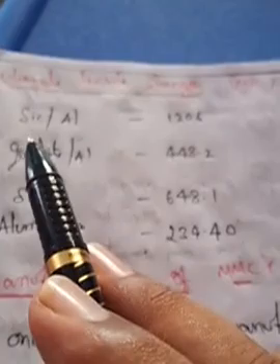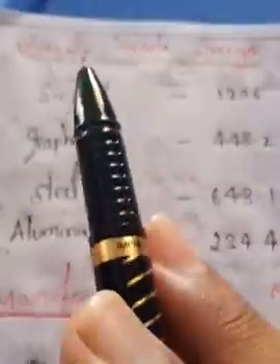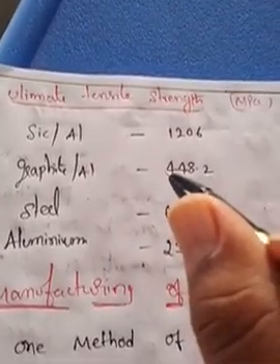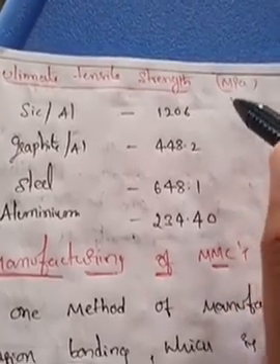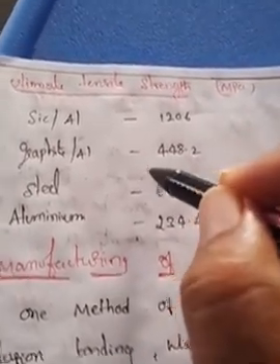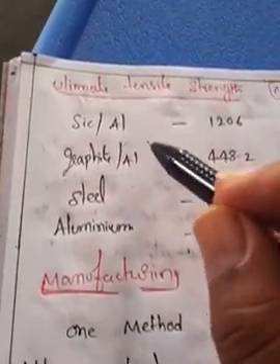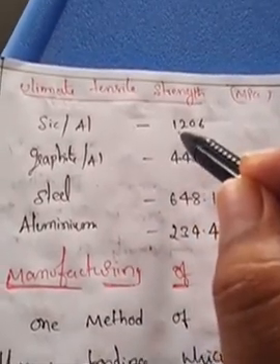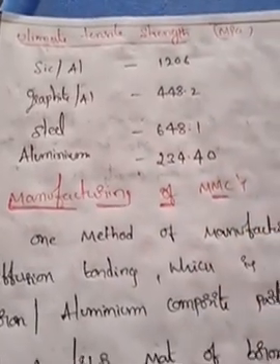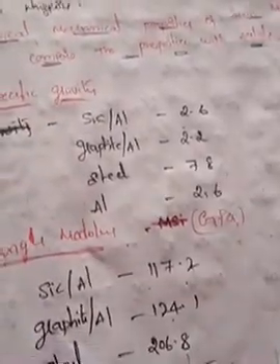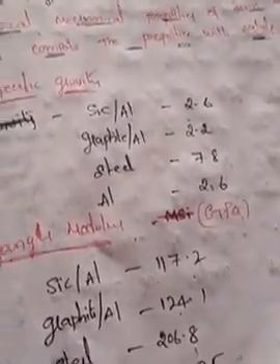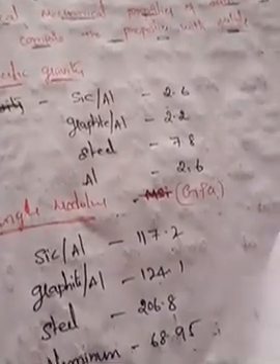But here silicon carbide added to the aluminum, then you can get 1206 megapascal tensile strength. So by adding silicon carbide to the aluminum metal, we can get more ultimate tensile strength. So these are some main typical mechanical properties. These are the examples. You should remember them before going to the examination. So definitely they will ask.